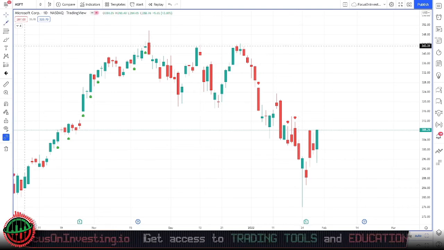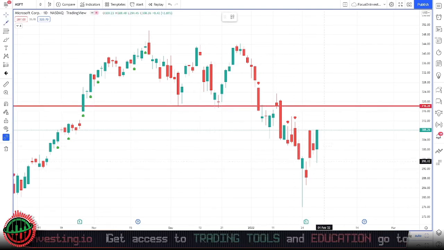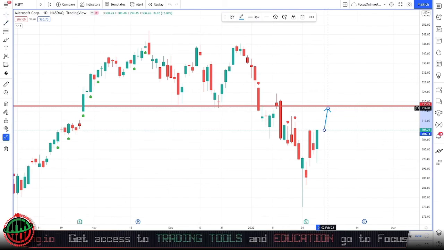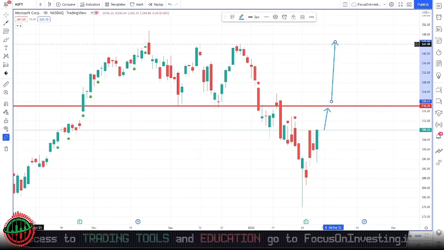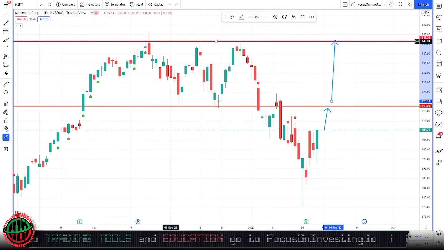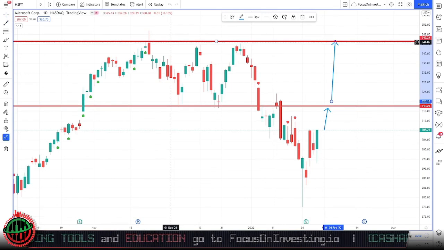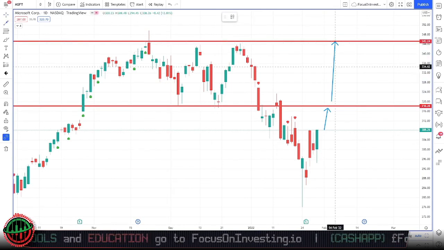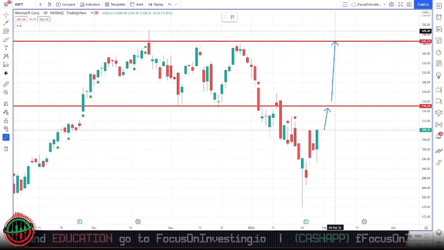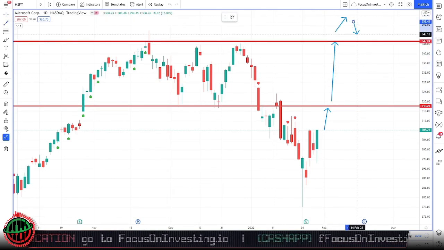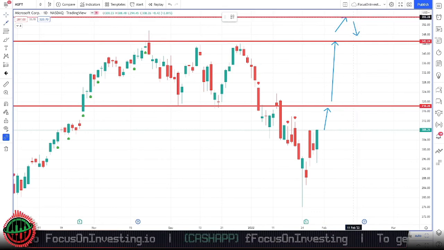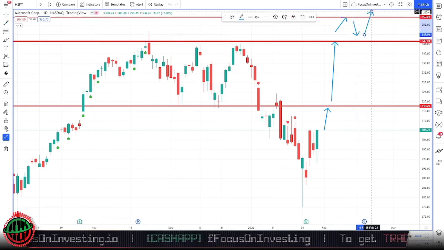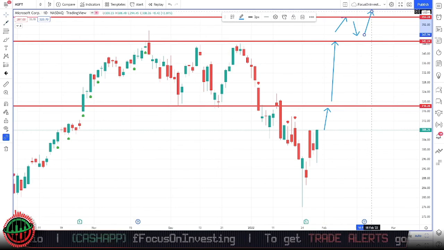Ideally, we'd like to see price recover to our level of current resistance, which is here. We'd like to see price break and close above this level of resistance to our next level of resistance, represented here at the top of our current consolidation. We'd like to see price break and close above this $345 level, pull back to retest this $345 level, pull up to our most recent high, and then break and close above this level. Then I would expect to see a continuation of the traditional bullish trend with plenty more profits to be had to the upside.